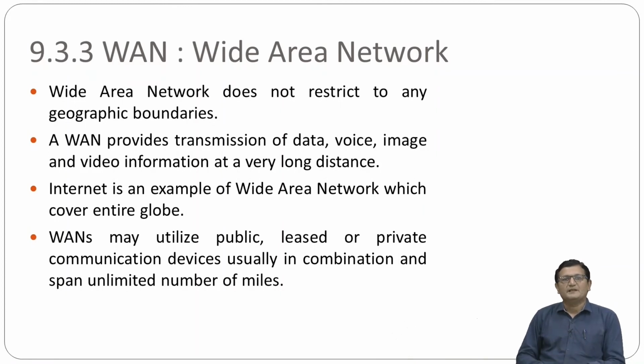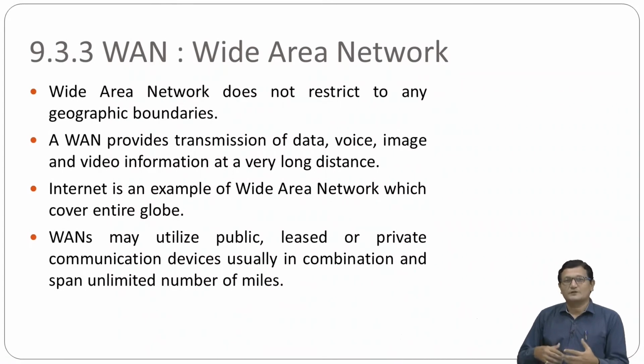We have discussed that LANs are privately owned, while a WAN, the internet, is publicly owned. There is no private company that is the owner of the internet. The internet is a public network.